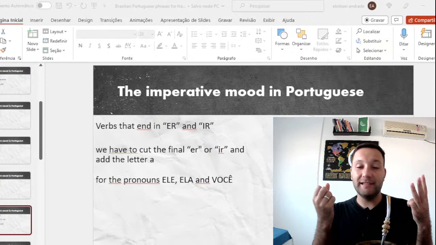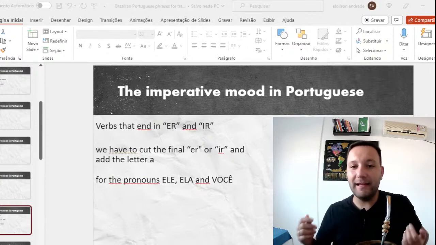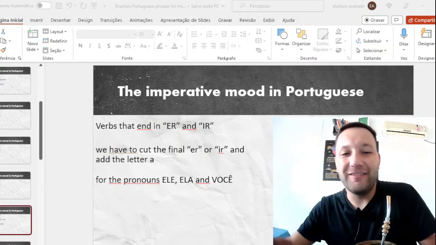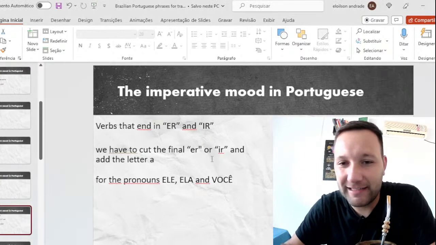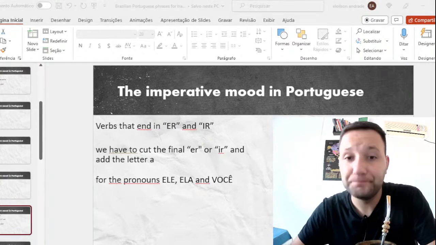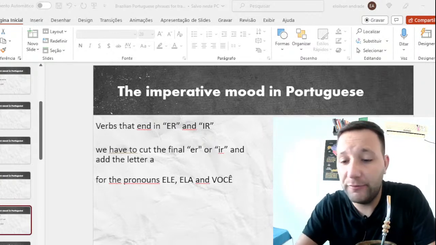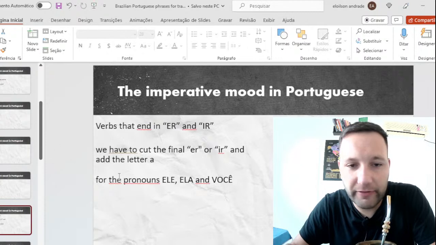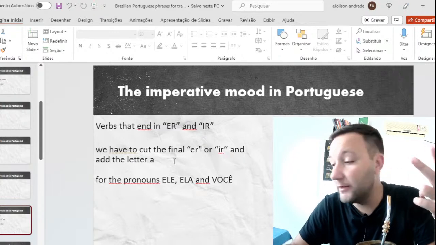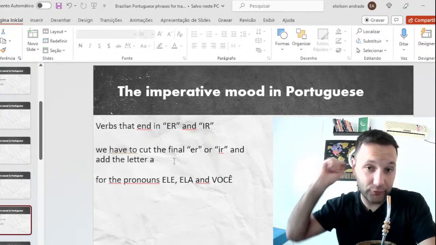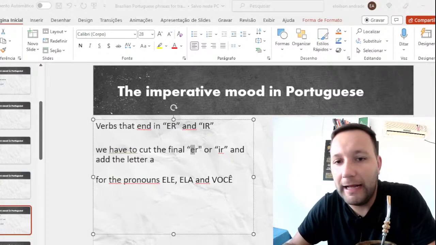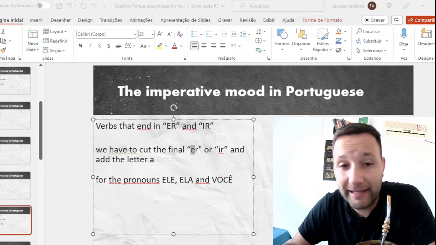And the two kinds of verbs follow the same idea, the same standard. Portuguese is easy. So, what is the idea? Coming back to the pronouns, remember, we don't make conjugations for me, I. So we go to the conjugation of the verbs that ends the pronouns ele, ela, and você, you, he, and she. And what do we have to do? We have to cut this final of the verb, beber, ir, abrir, and add the letter a.